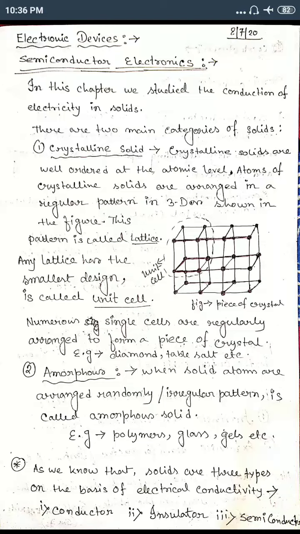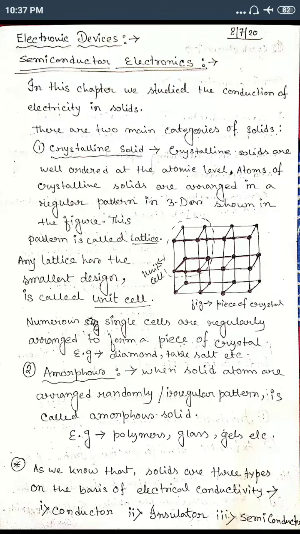In current electricity, we studied three types: conductor, semiconductor, and insulator. In a conductor, current passes through easily. An insulator does not allow current, and a semiconductor lies in between conductor and insulator.